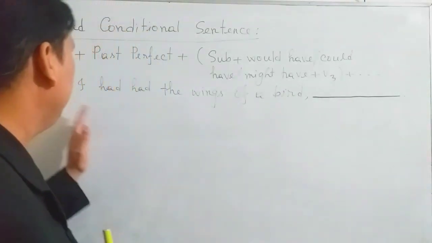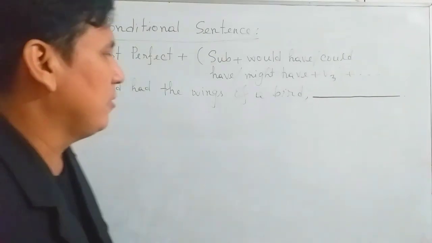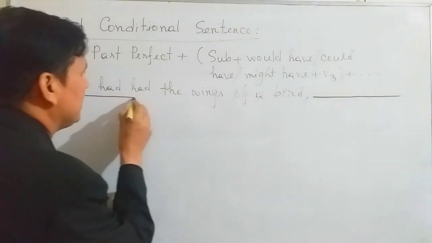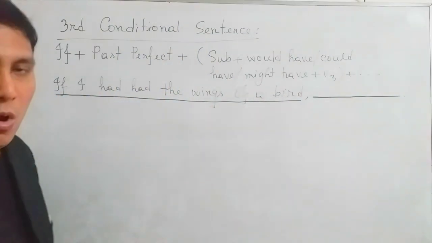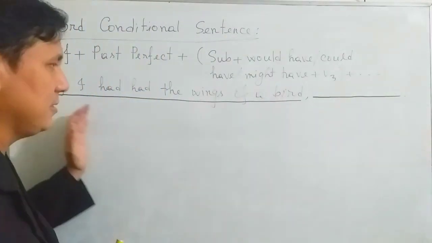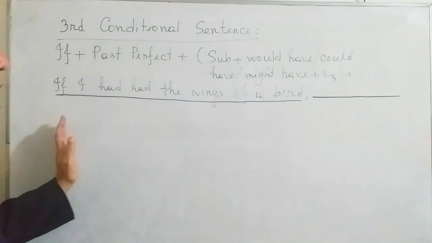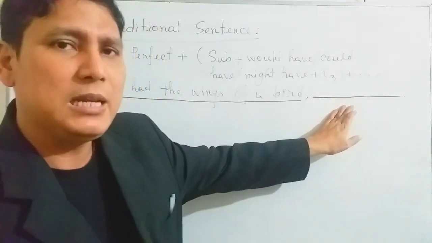Okay, so here we see, if I had had the wings of a bird, and I have already told you this clause is called dependent clause or subordinate clause. I have already explained it, so today I am not going to explain. So how will you complete the incomplete sentence?